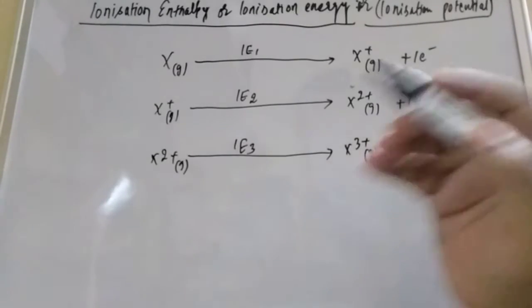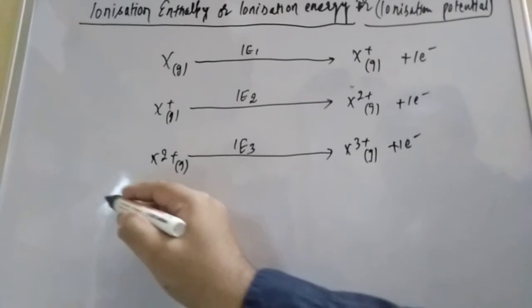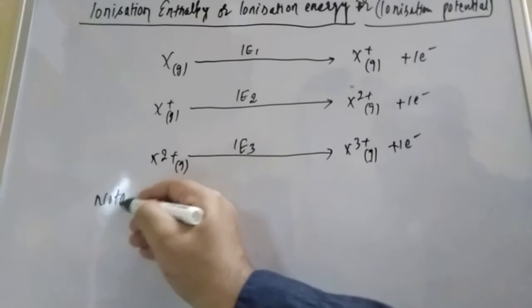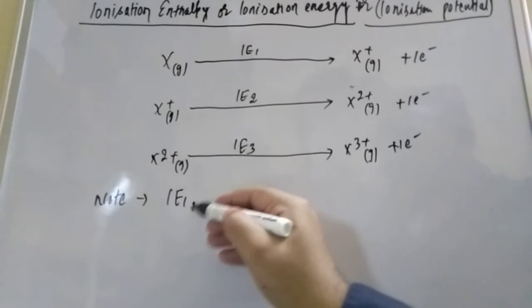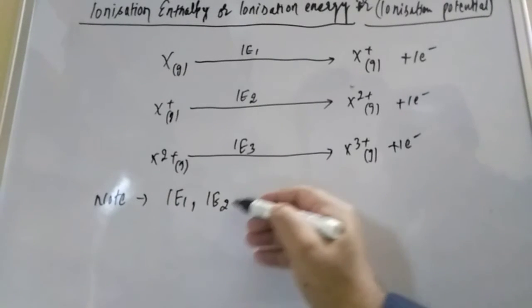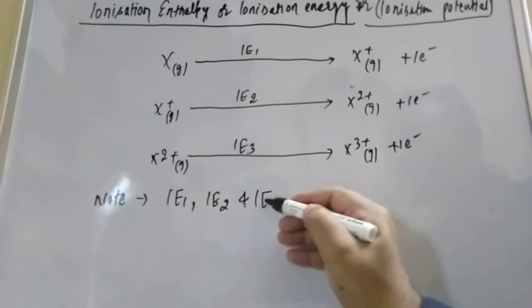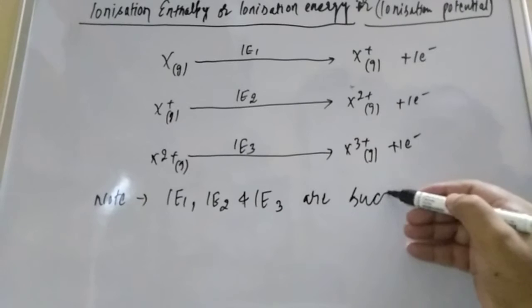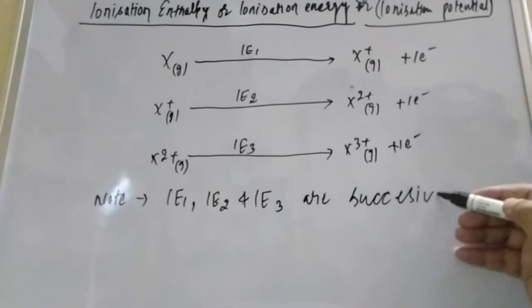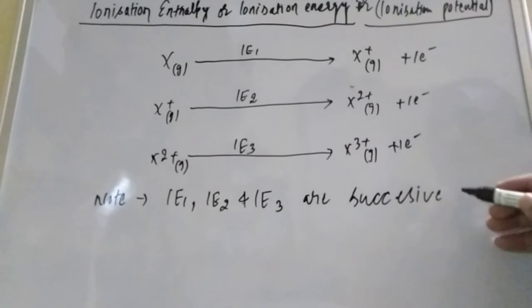Now, what is the note I am writing, student? Note: IE1, IE2 and IE3 are successive ionization enthalpies.